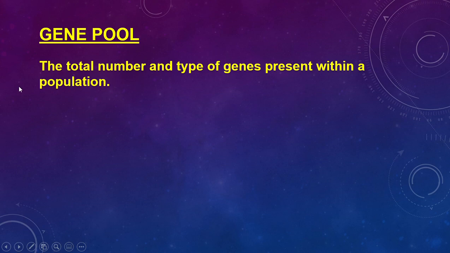So remember, if we think about our population dynamics, what is a population? It is a group of individuals of the same species inhabiting the same area and interacting with each other. So within a particular area, all the individuals that can potentially interact with each other.